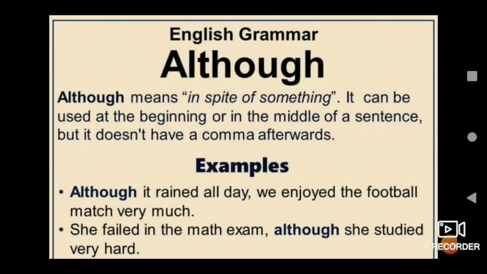Next one, although. Although means in spite of something. It can be used at the beginning or in the middle of a sentence, but it does not have a comma afterwards. For example, although it rained all day, we enjoyed the football match very much. She failed in the math exam, although she studied very hard. Okay children, hope all of you understood the point.